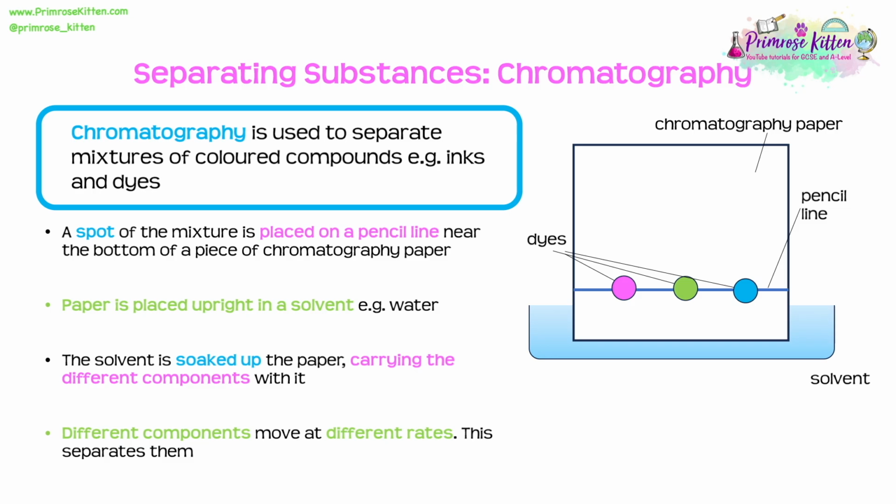Now, an important thing to know about chromatography, an extra little fact for you, is that we always use a pencil line. And they could ask you about why we do this. The reason for this is that pencil is insoluble in water and many other solvents too, and it doesn't move during the chromatography process. Imagine if it did, it would completely interfere with our results, so we always use pencil lines.